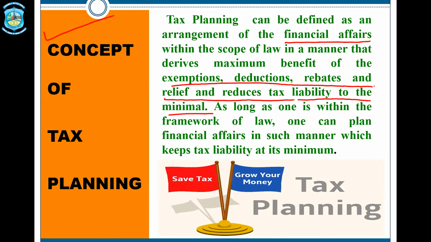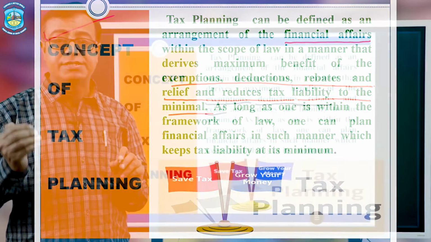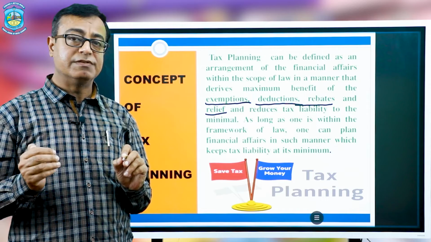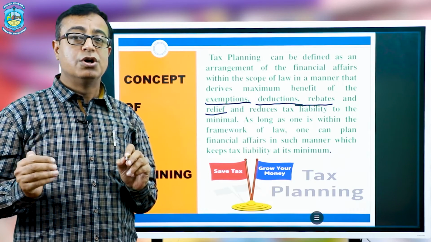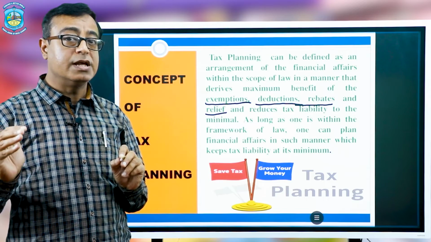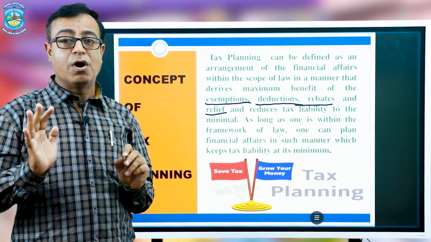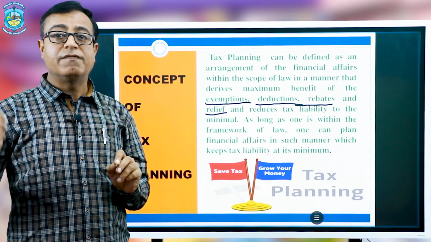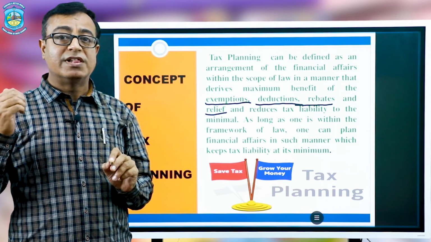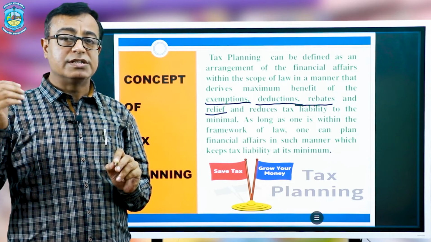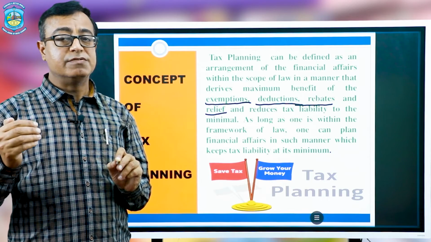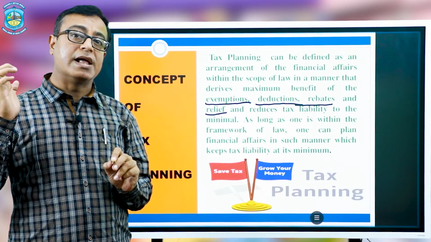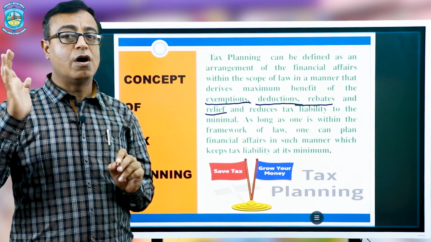So, the main purpose of tax planning is to get the benefit of the government schemes and government deductions to minimize the tax liability. It's based on the Income Tax Act 1961. You can take the advantage of deductions to minimize or eliminate your tax liability. Remember, this process is legal because it is according to the provisions of a particular tax act. For planning of income tax, we have to go through the various provisions of deductions and exemptions under the Income Tax Act 1961. So, it is a 100% legal, moral and ethical process to minimize the tax liability of an individual.